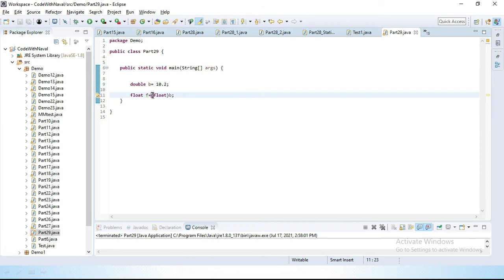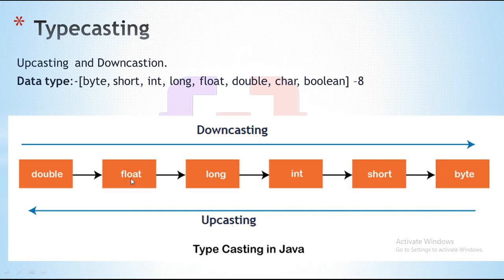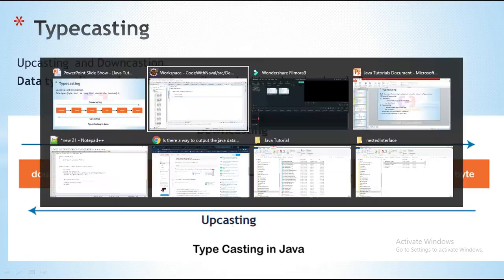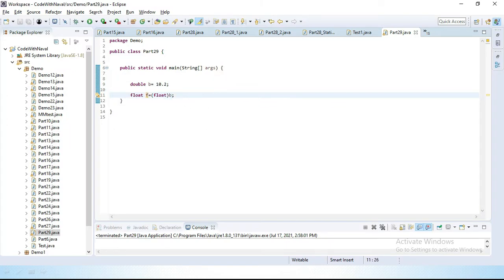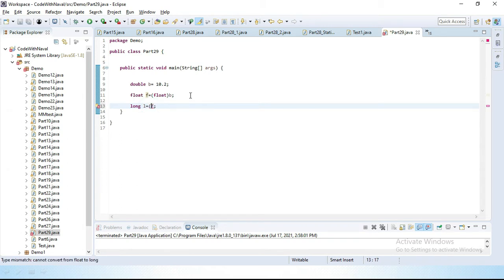Now you can see this code converts the double to float, and then only we can store it inside a float. Now we can convert a float to long also. Let's declare one variable, long l equal to app. Now you can see we can't store a float inside a long. Before storing we have to convert this float to long. Let's write long and save.